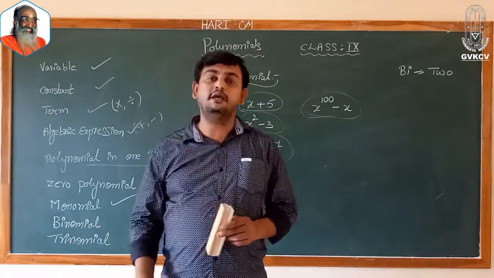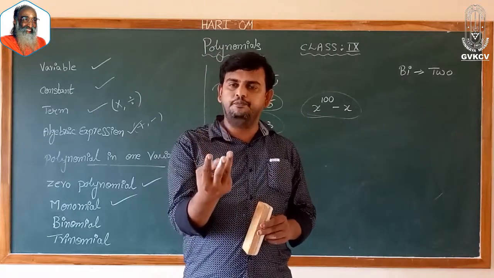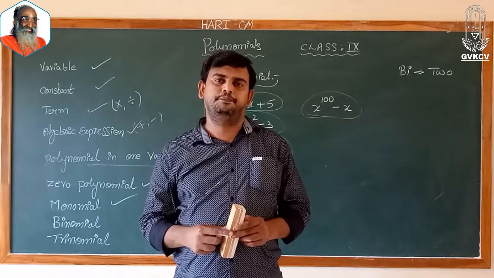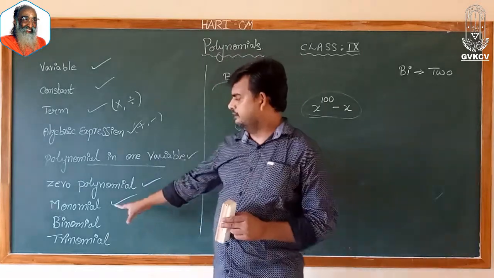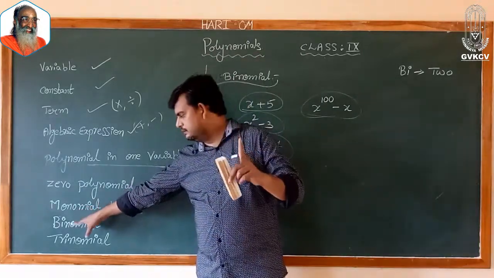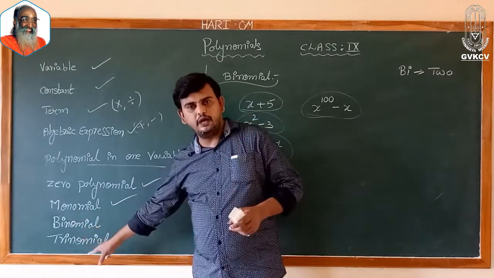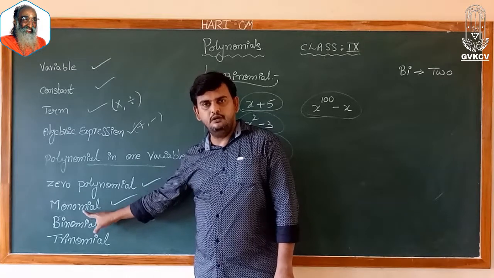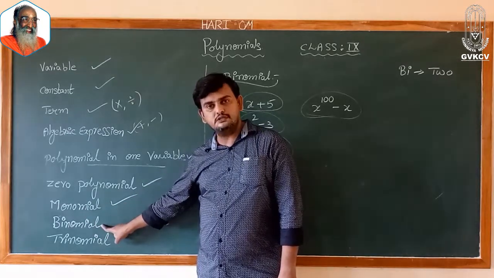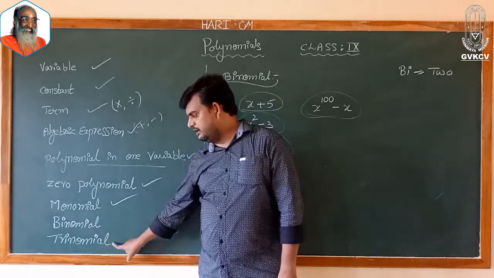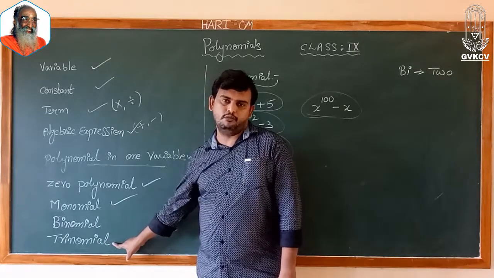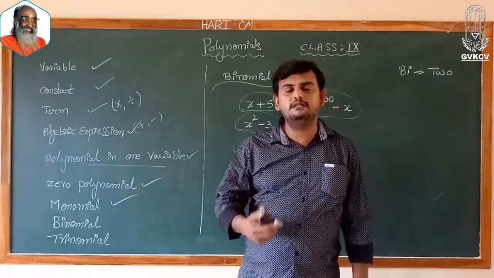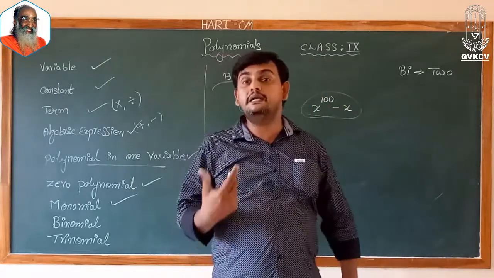Next, another one is trinomial. Tri is nothing but 3. A polynomial with 3 terms is called a trinomial. Monomial, mono means 1, bi 2, tri 3. A polynomial with one term is called monomial. A polynomial with two terms is called binomial. A polynomial with 3 terms is called trinomial. Now you may have a doubt. More than 3 terms, sir? More than 3 terms is nothing but called multinomial.